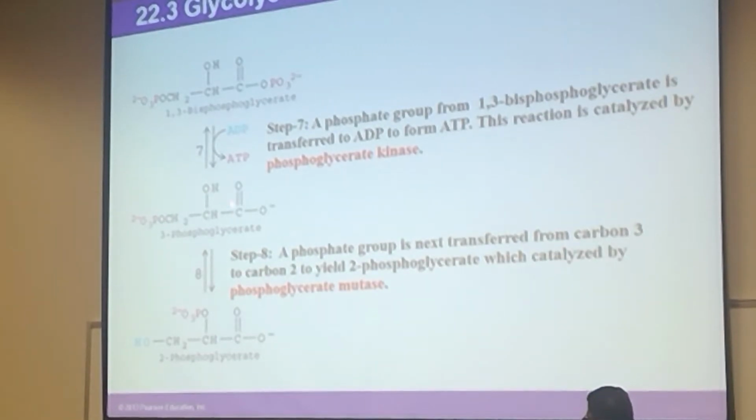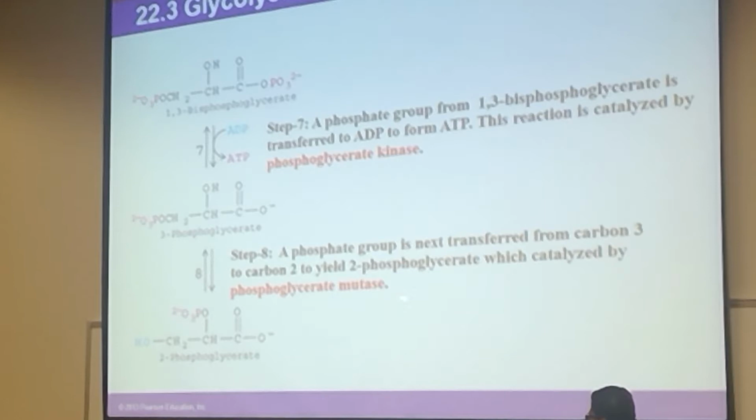So now look at the reaction, what is happening. Look carefully, that phosphate group was here, on carbon number 3, because this is carbon number 1, 2, 3. Now that phosphate group is going to carbon number 2. See, just changing the position. What type of reaction is it? An isomerization reaction, because it's just rearranging atoms within the same molecule. So for that, we need an isomerase enzyme.